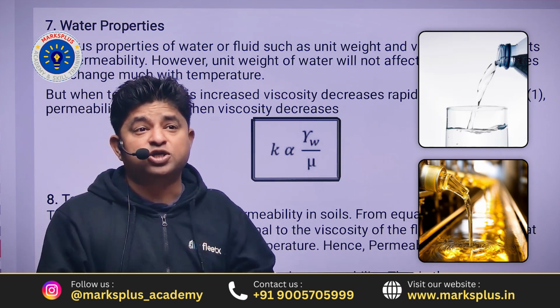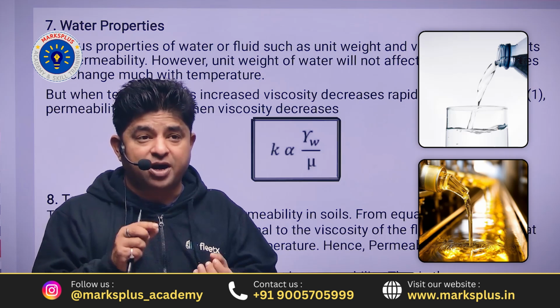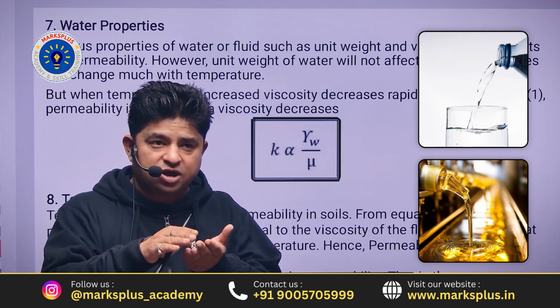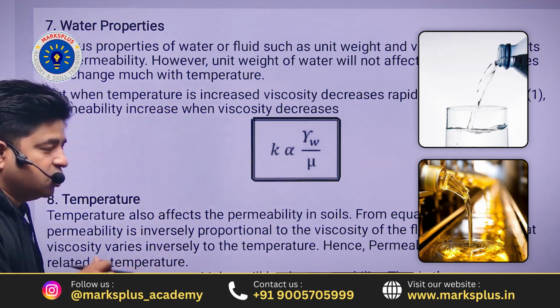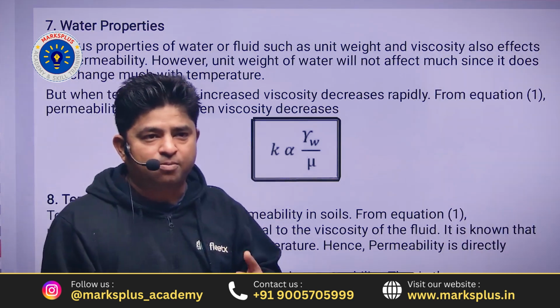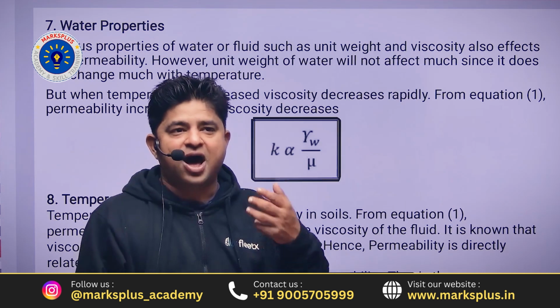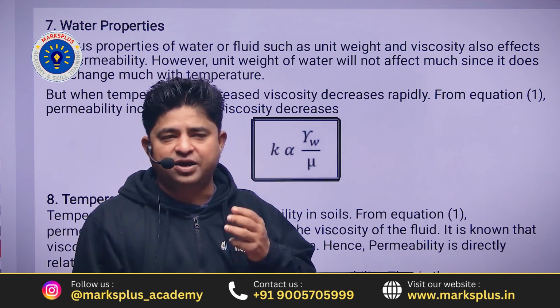क्यों? Because oil has a high viscosity, means the particles of that particular fluid have some relative velocity, which will prevent it from moving faster. That is called the viscosity. So the more time the fluid takes to flow through the soil mass, the higher the viscous soil, and the permeability of that particular soil will decrease.